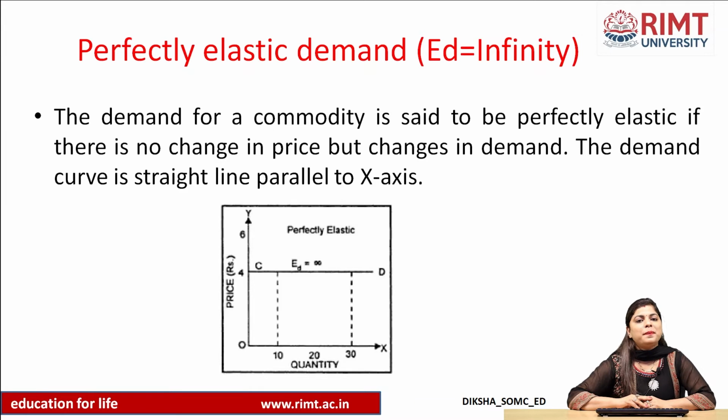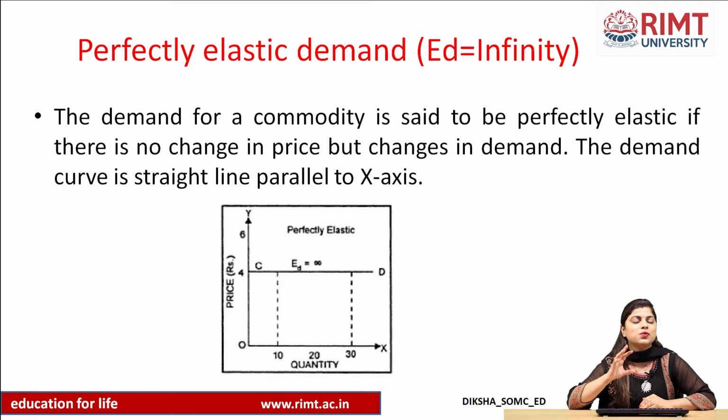Now we will go to perfectly elastic demand. In this, the price of the commodity remains the same. It does not change, it remains stable, but the quantity demanded of that product goes on changing. It may increase, it may decrease.